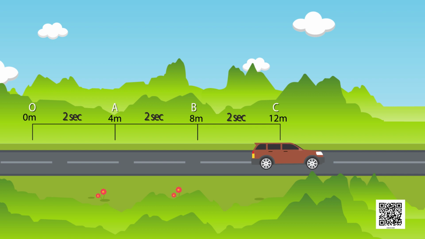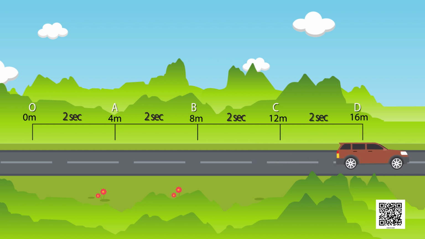In the next 2 seconds, it covers another 4 meter of distance and the total distance covered by the car comes out to be 16 meter and the total time taken to cover this distance is 8 seconds. So this car covers the total distance of 16 meter from point O to D.